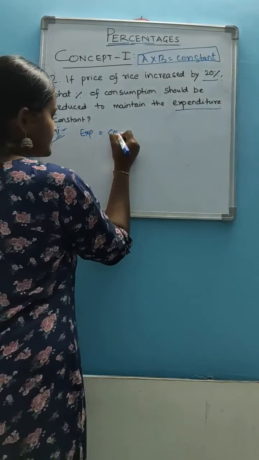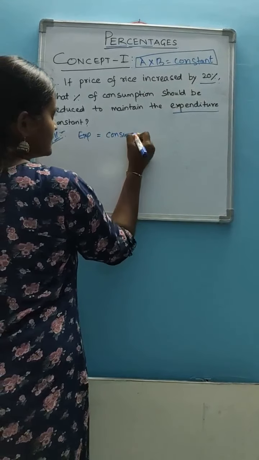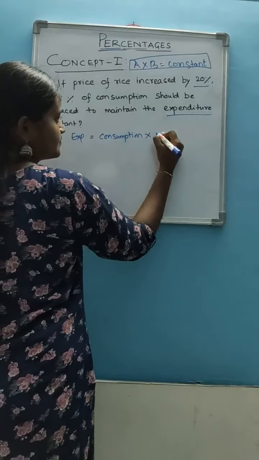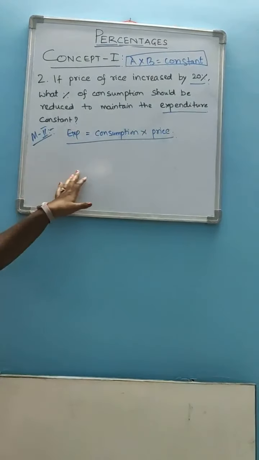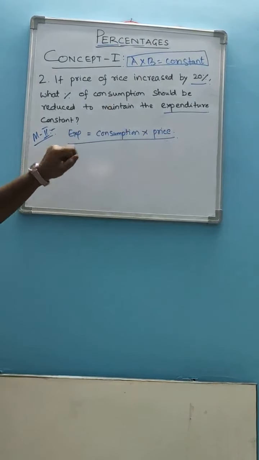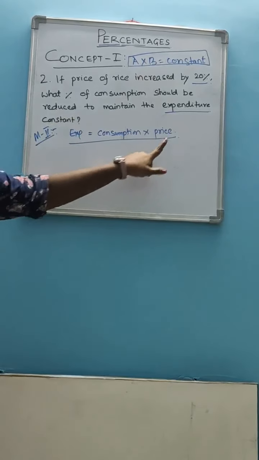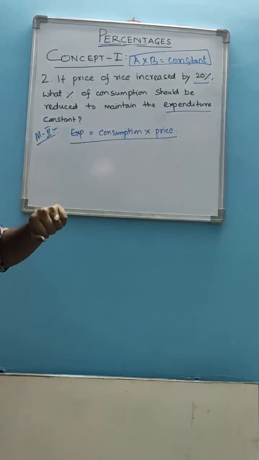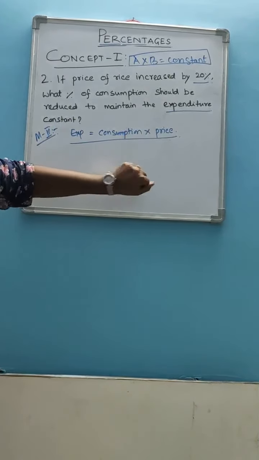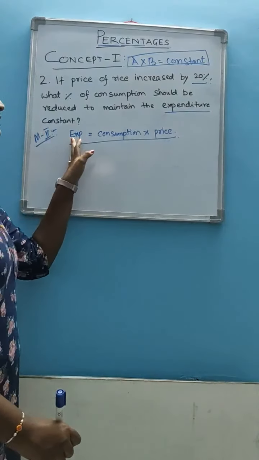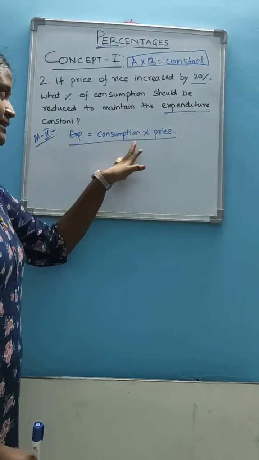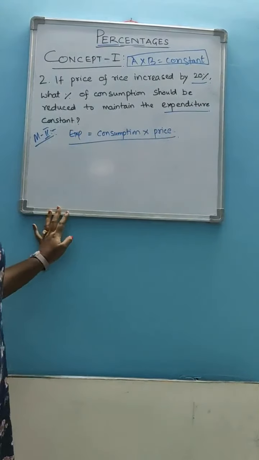Expenditure means consumption into price. Okay? That means if the consumption is increased, then the expenditure will be increased. If price is increased, expenditure will be increased. If consumption is reduced, expenditure will be reduced. That means expenditure is directly proportional to consumption and price.